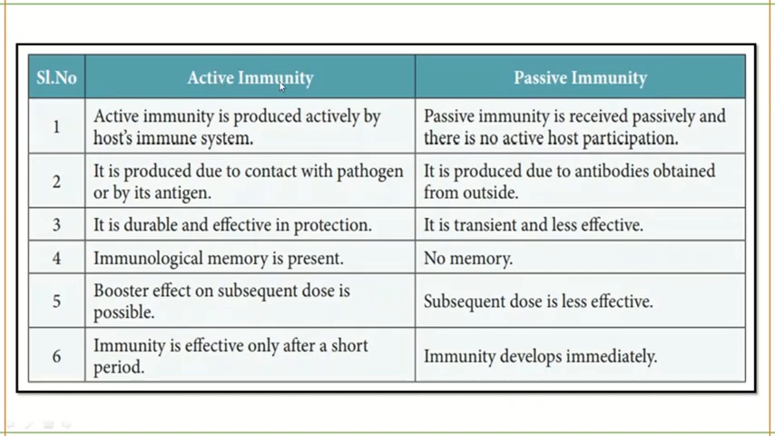Next, active immunity leads to memory. Memory cell formation will be there. Here, there is no memory cell formation. A booster dose given in active immunity will be very, very effective. But in passive immunity, there is no effect at all. Active immunity happens only after a short period of time. Passive immunity is immediate; immediate effect is passive immunity.